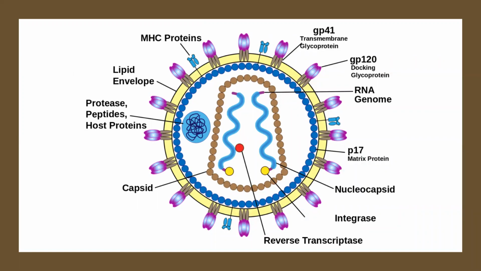They have the outside, the lipid envelope. They have the proteins on the inside. Protease, peptides, and host proteins are going inside. Then they have a capsid wall. Inside the capsid, there is an enzyme, which is called reverse transcriptase. Integrase is an enzyme. Then they have a nucleocapsid, which is protecting the nucleus. We have a different kind of protein, the P17 matrix protein, outside the covering. Other than that, inside is the RNA genome, and we have transmembrane glycoproteins and the docking glycoproteins. This is actually a common structure of the virus.